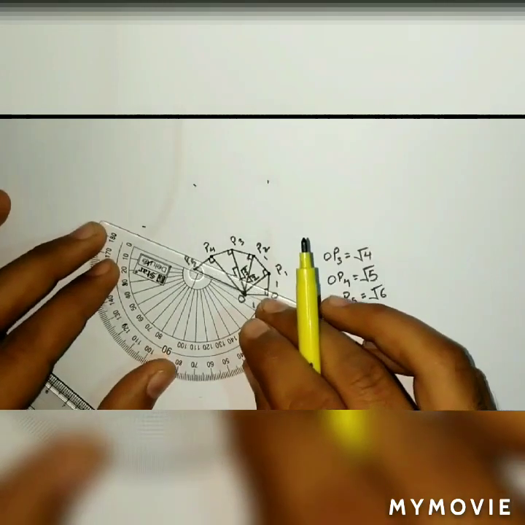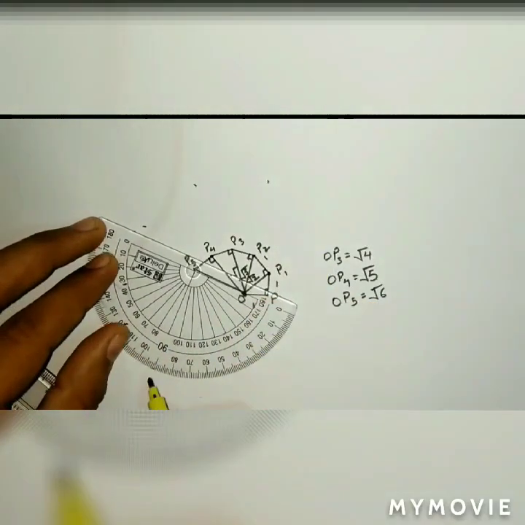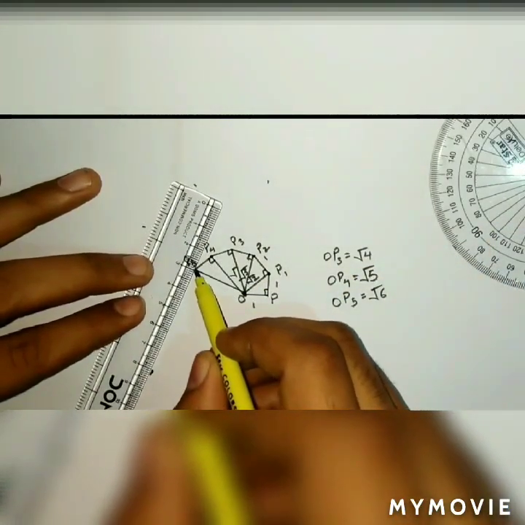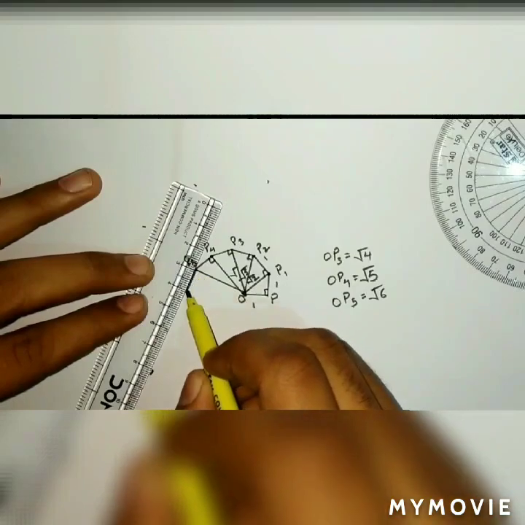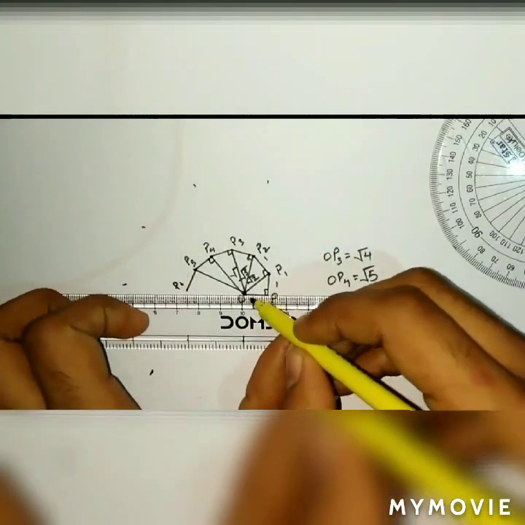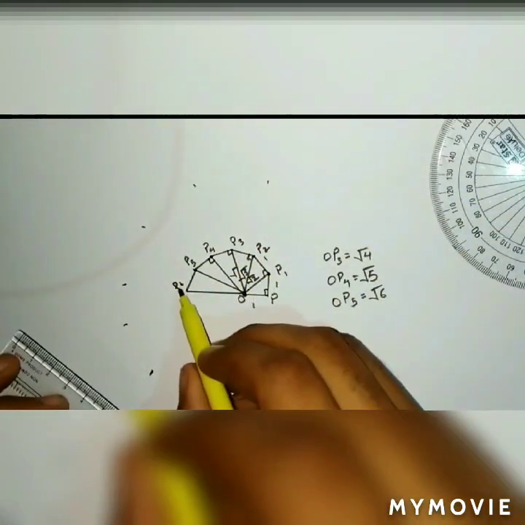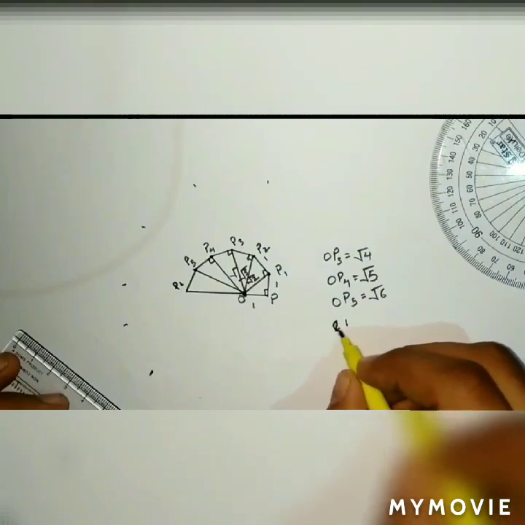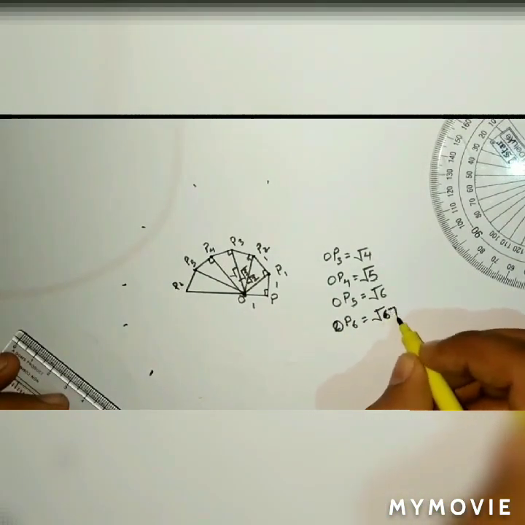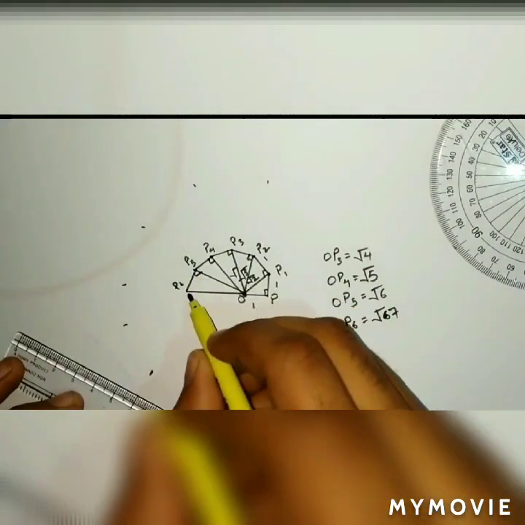So OP5 is equal to root 6. In the same way, root 6 as a base and we draw the perpendicular, so that I'll get OP6, which is equal to root 7. This is how you have to do the square root spiral till root 17.